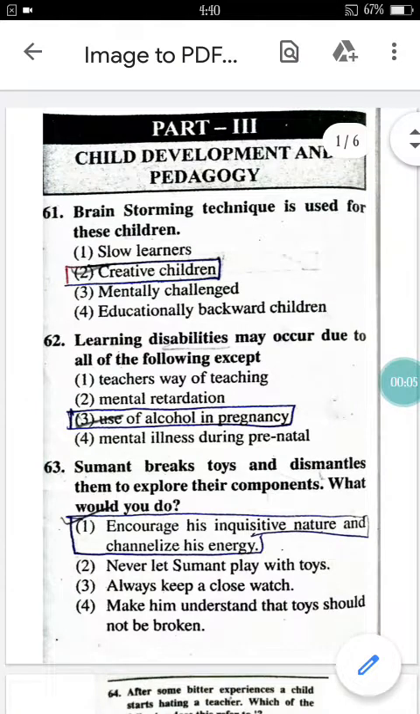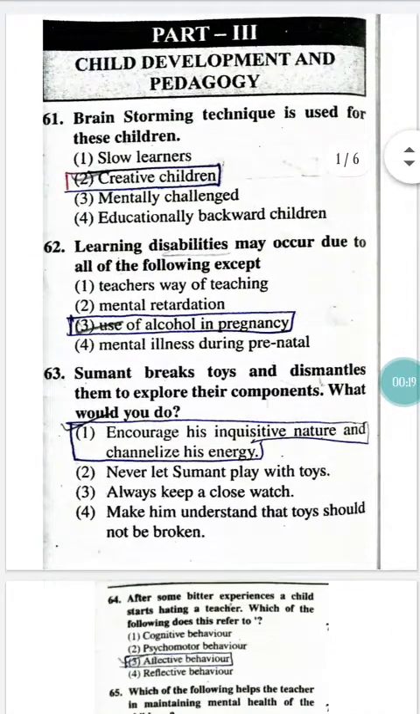Dear friends, let's learn about Part 3 Child Development and Pedagogy, Karnataka 2014 TET question paper. You can find child development and pedagogy questions from question number 61 to 90. See the question first. Question number 61.